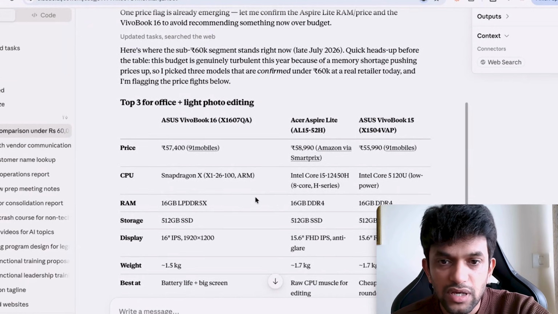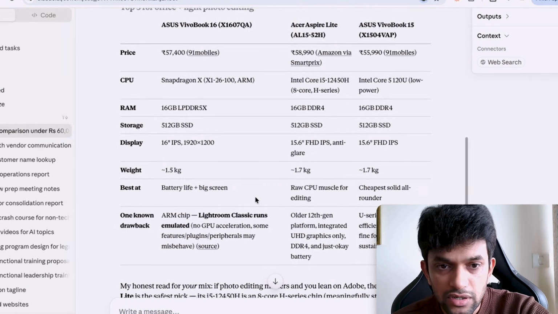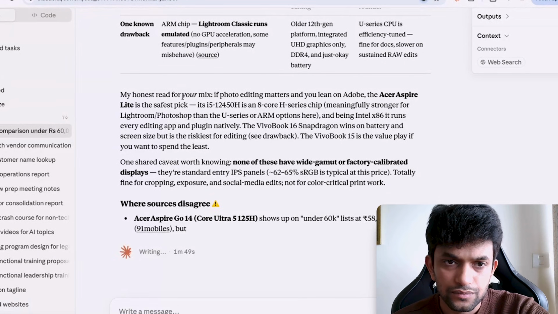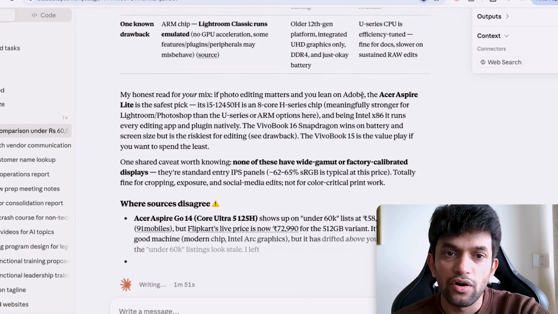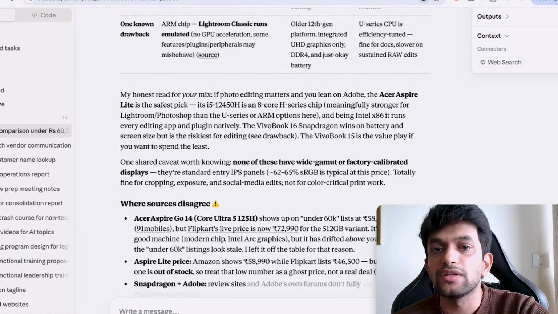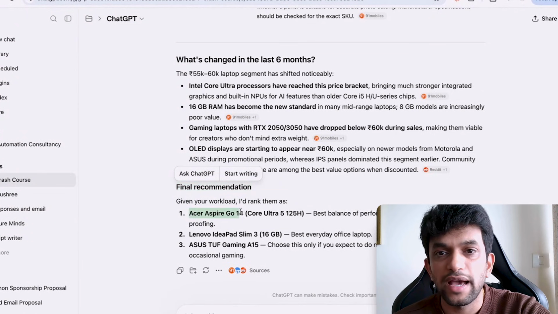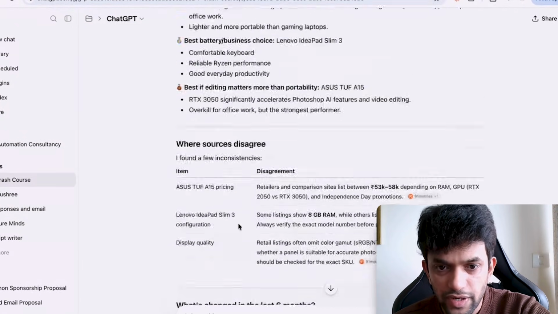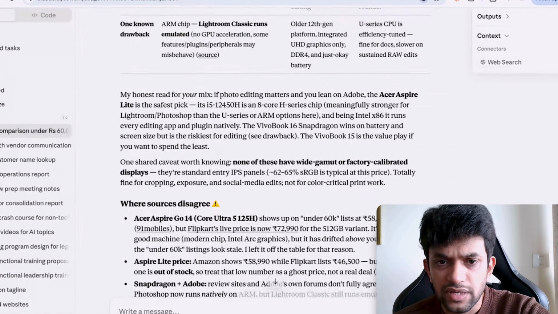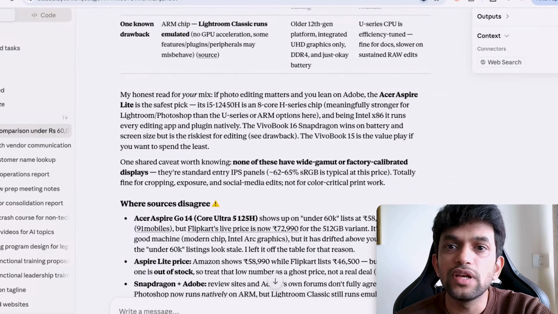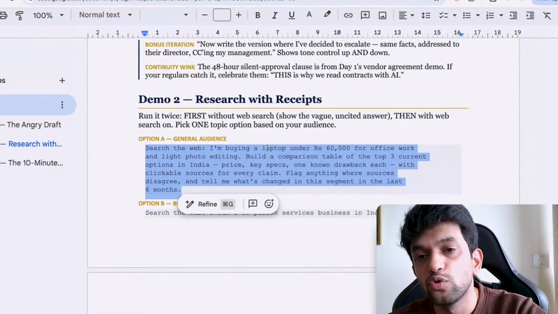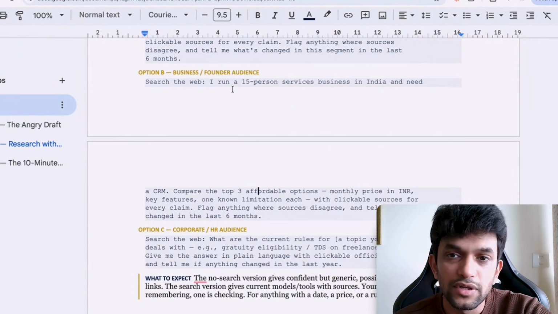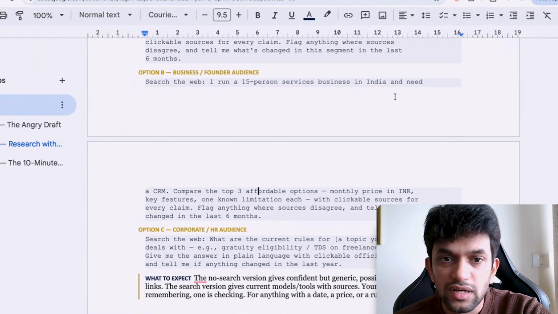Okay, it is giving me a comparison table. Looks good to me. My honest take for your mix, if photo editing matters, you lean on Adobe, the Acer Aspire Lite. I guess this is also Acer Aspire Go 15. I guess same thing. Okay, so what it is doing is it is narrowing down your search. You don't have to do a deeper search. What you can do is search the web.